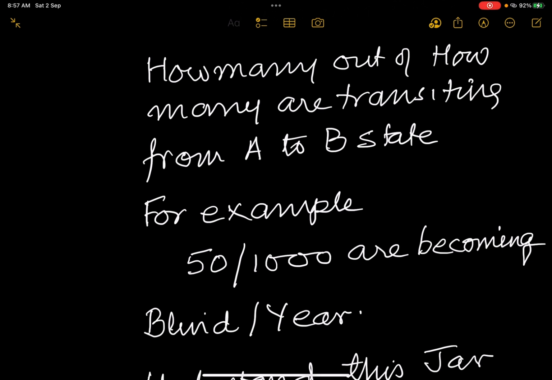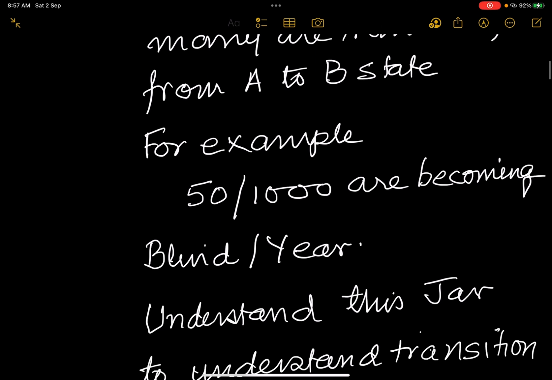So, how many out of how many are transiting from stage A to B? For example, 50 out of 1000 are becoming blind per year. This is also called the incidence rate or event rate or transition rate.